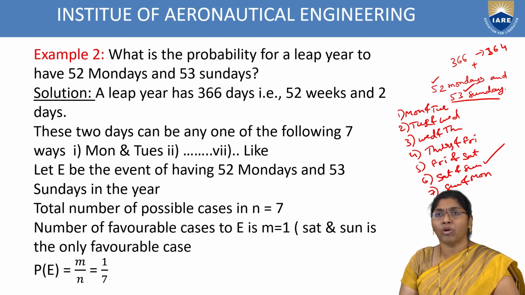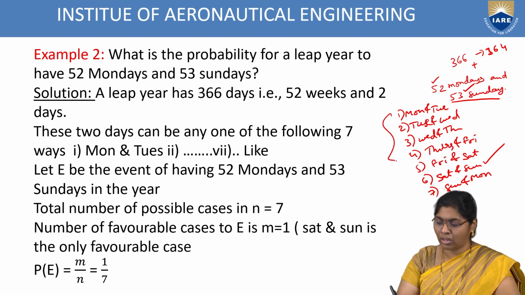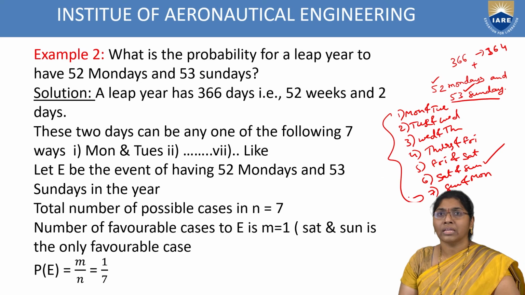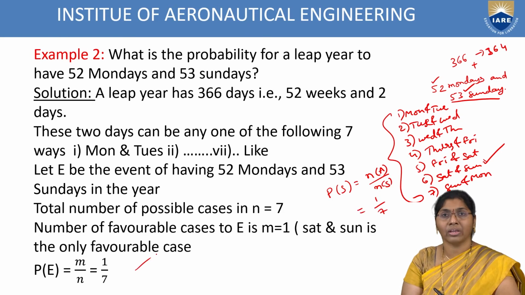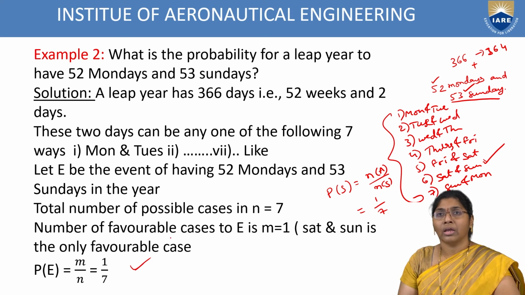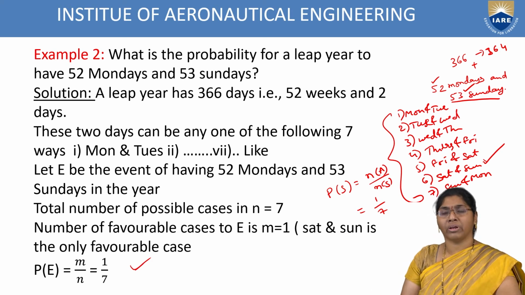Let E be the event of having 52 Mondays and 53 Sundays in the year. The total number of possible outcomes is n equal to 7. The number of favorable cases in E is m equal to 1, that is, only Saturday and Sunday is the favorable case. Our formula is P(E) equal to n(A) by n(S), otherwise m by n. Favorable outcomes are 1, total outcomes are 7. So 1 by 7 is the answer.